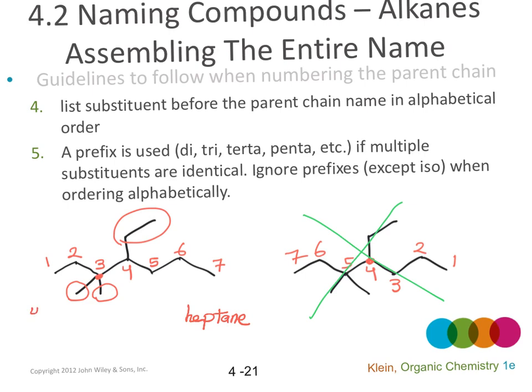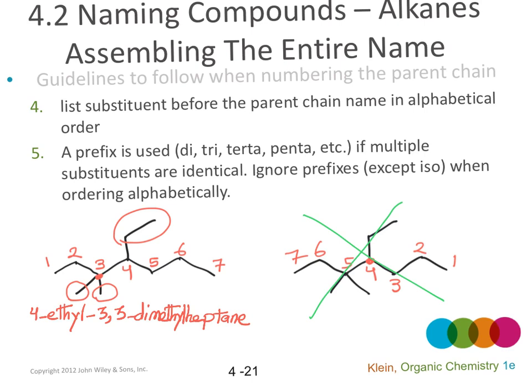Ethyl group is on carbon number 4, so 4-ethyl. There are 2 methyl groups. They're both on carbon number 3, so 3,3-dimethyl. Di means there are 2 methyl groups. So it's 4-ethyl-3,3-dimethylheptane.